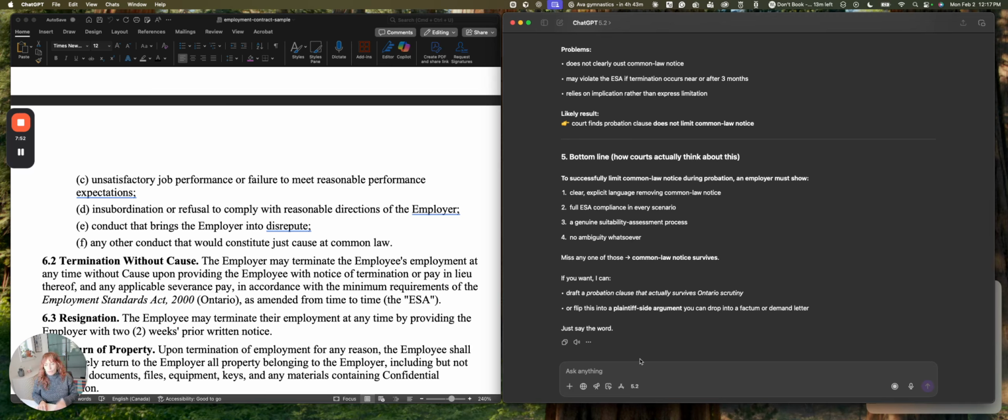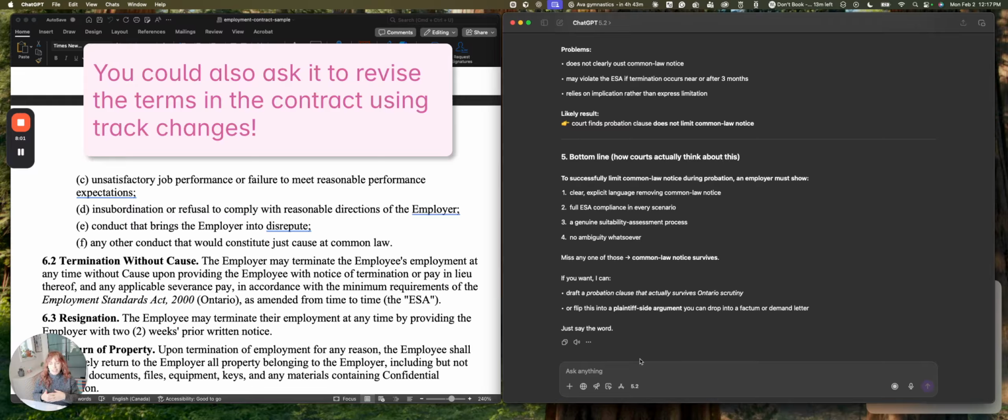Hey, you got this point wrong. I found this case. Redo that part of the analysis and tell me what you think now. So you can play with it a little bit and be the lawyer, of course, in this role. But it's a fast track way to get through a lot of complicated documents and also pick up things sometimes you might not notice. Sure, like I would always flag the termination clause, but maybe I wouldn't have noticed the probation on my first glance.